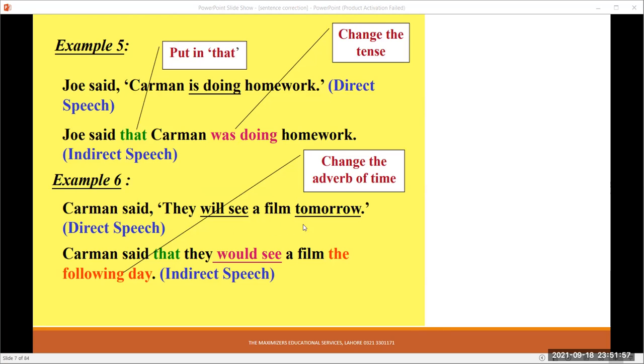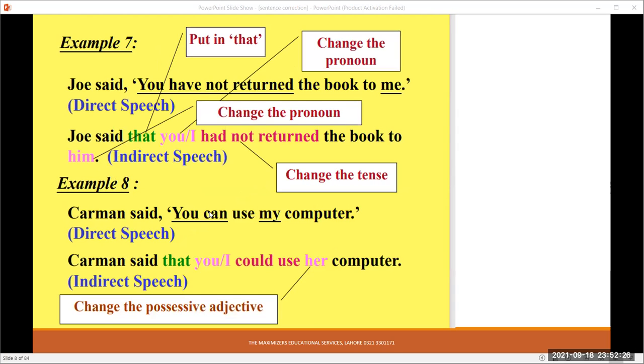Carmen said, "They will see a film tomorrow." Now, Carmen said that "will see" will change into the second form, past indefinite, because here you have past indefinite tense. Second form, "will" into "would." Carmen said that they would see a film tomorrow. Again, the adverb of time will change into "the following day." So it will be: Carmen said that they would see a film the following day.